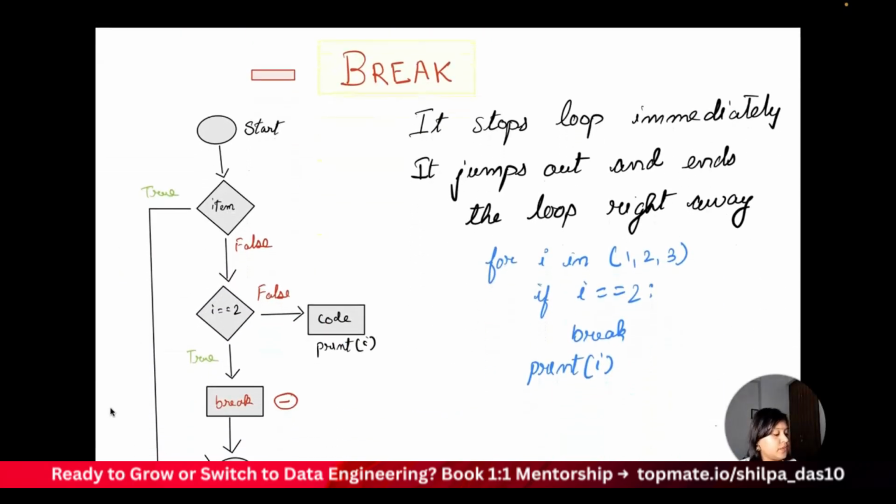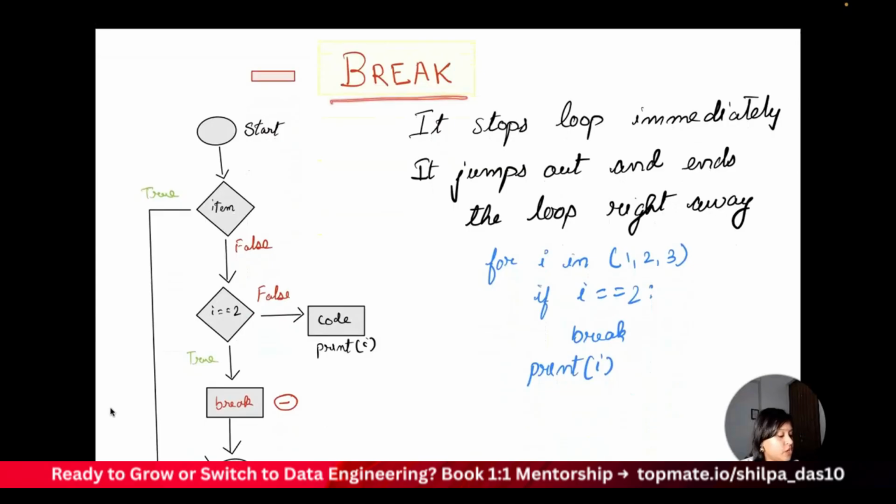So the first thing that we have is the break. If you think about it in normal terms, if you are driving a car and you put on the brake, it's an emergency exit, you are putting on the brake so that you don't hit a car which is behind you or before you, right? So that is a brake basically. You need to brake your car in order to avoid any incident. And that's the use case in for loops as well.